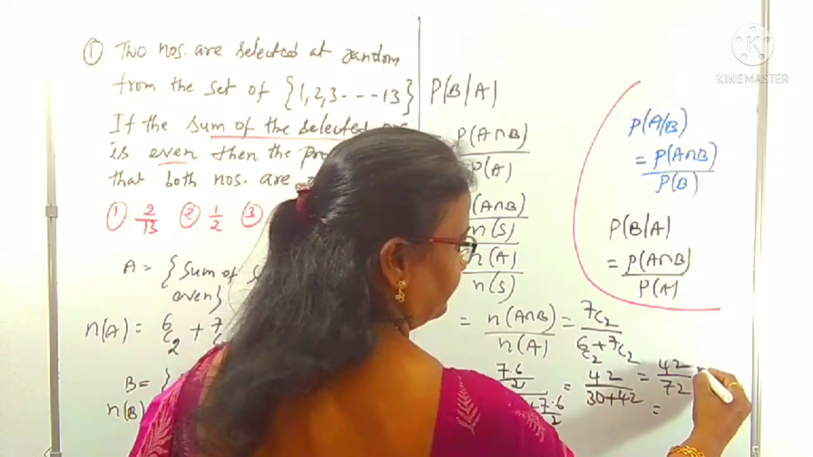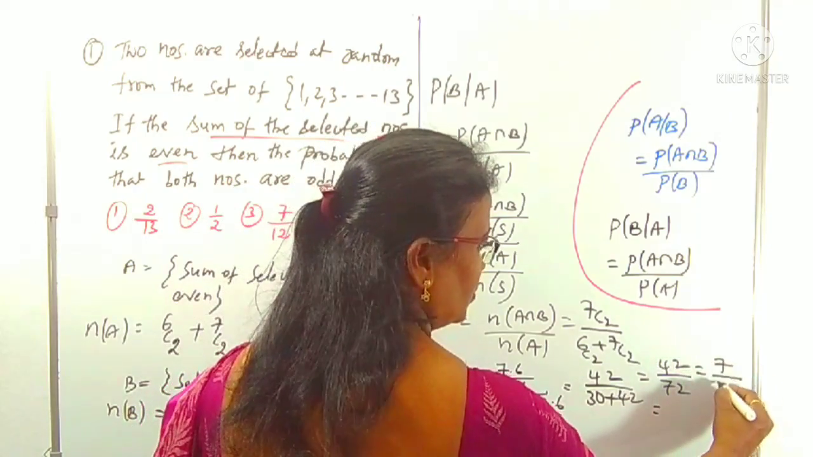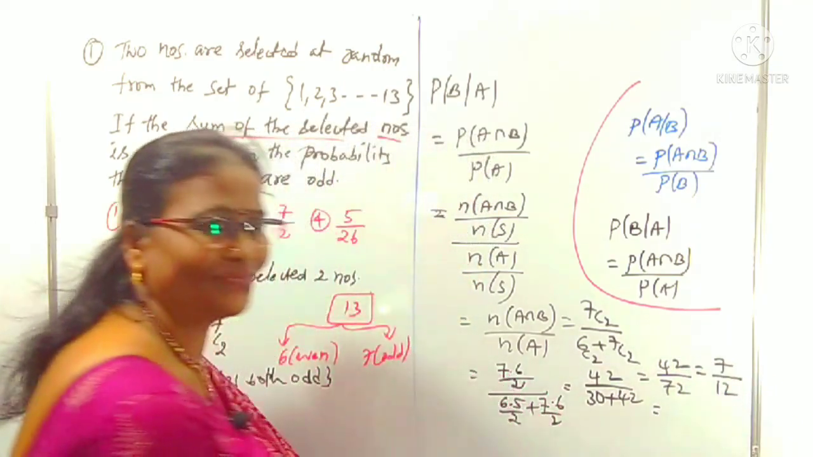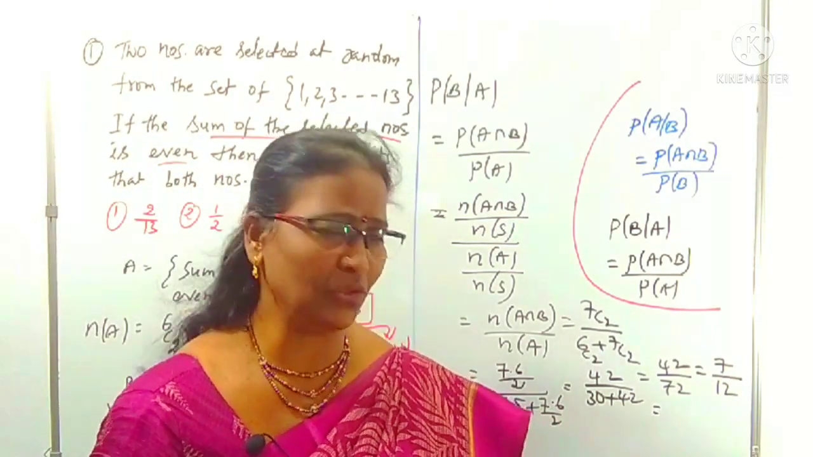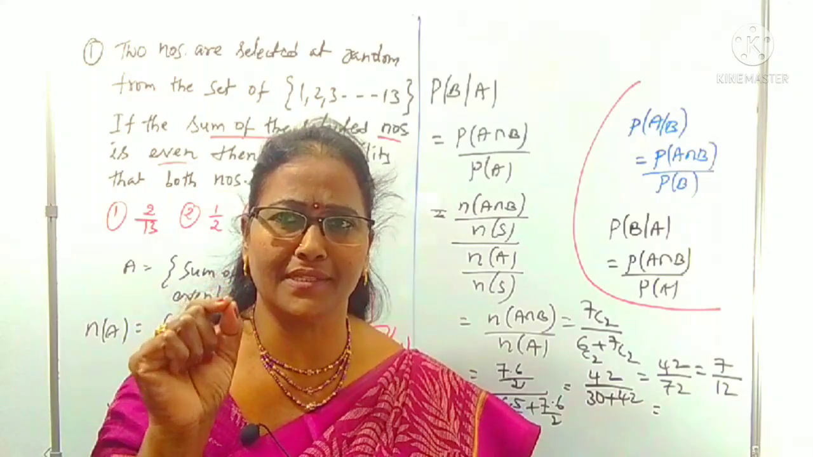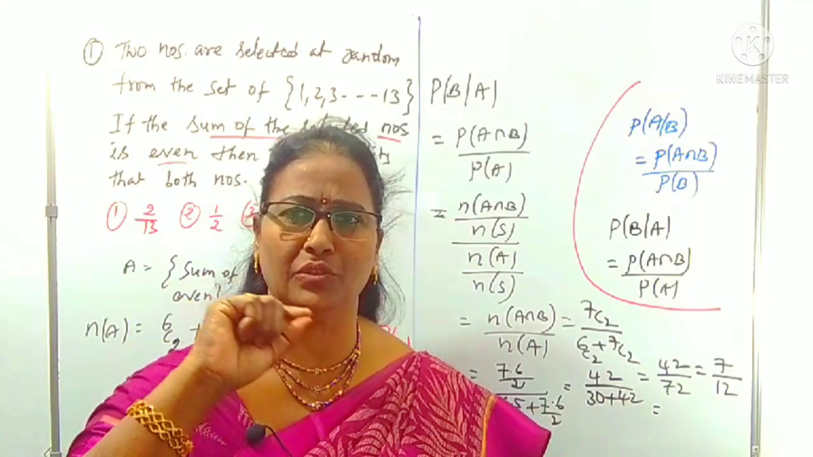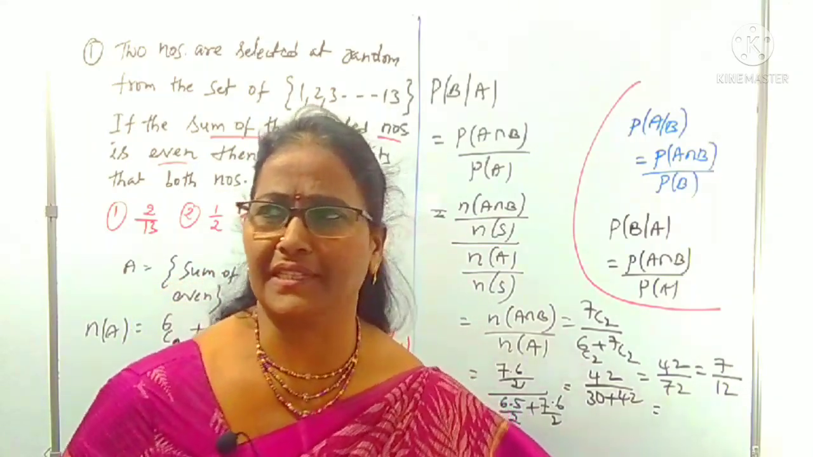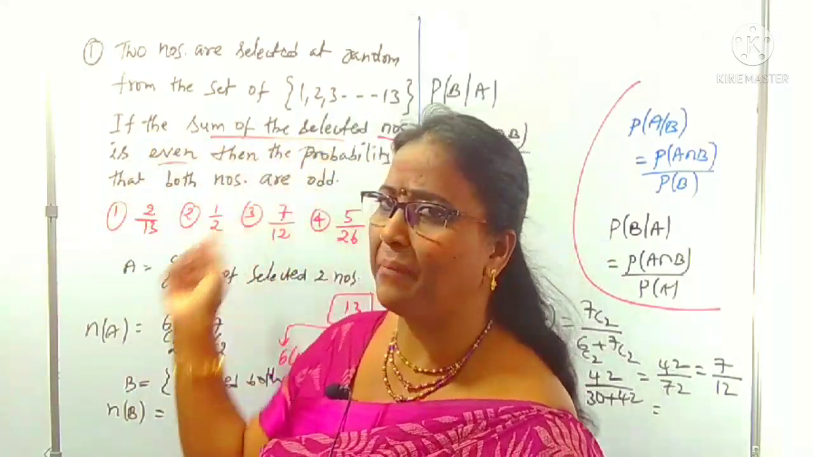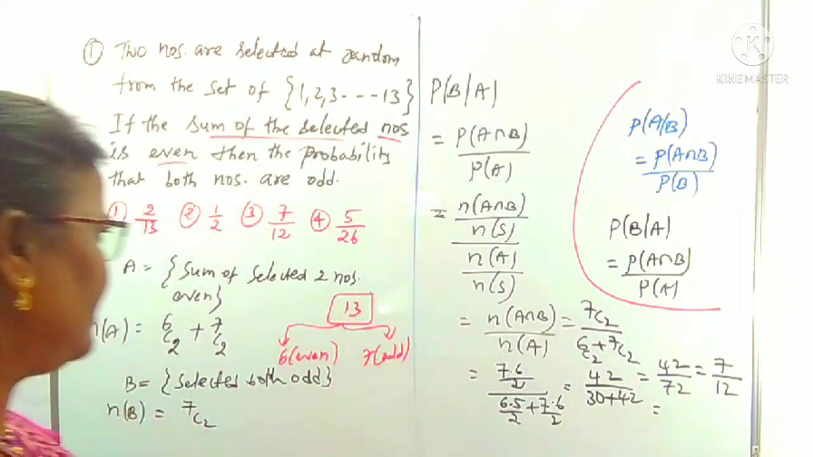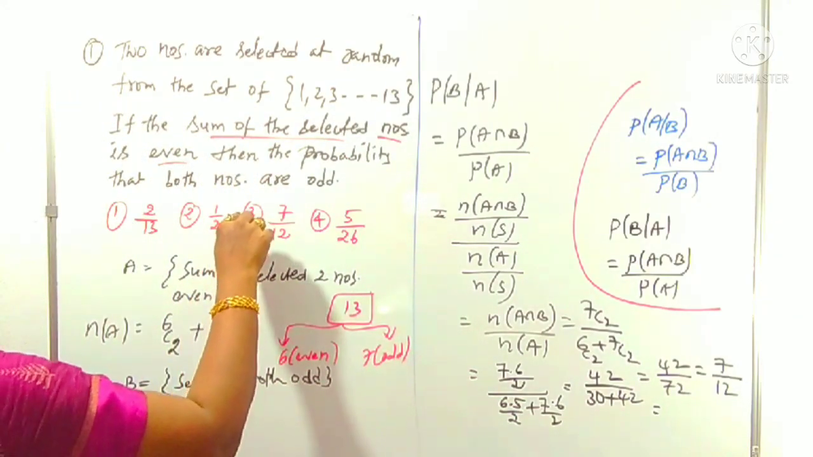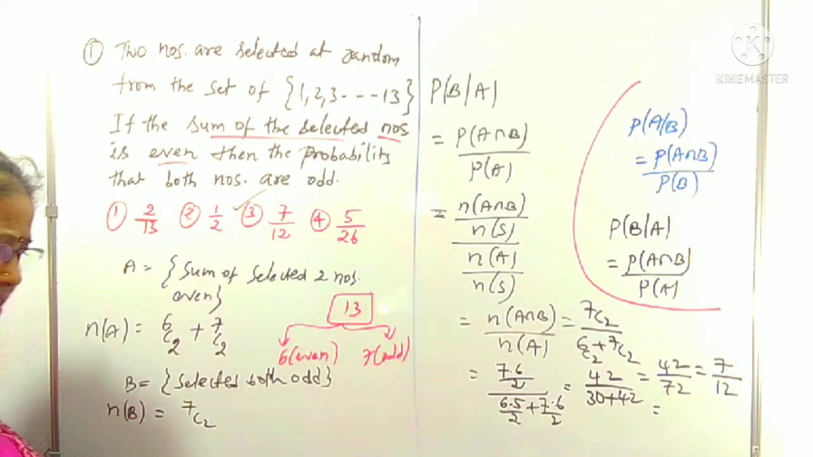6 7 is 42, 6 12 is 72. Okay, what you got? 7 by 12. Very simple way we can do. Here you have to recognize that conditional probability we are going to apply, because given that this has happened, what is the next one that happens is given. Right. 7 by 12 is which option? It's clearly the third option.